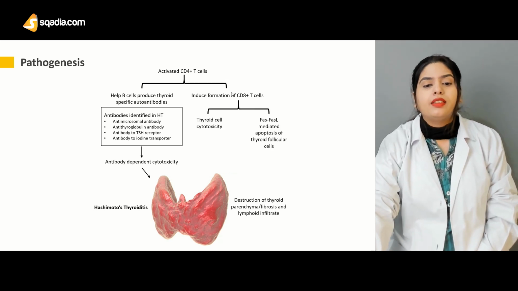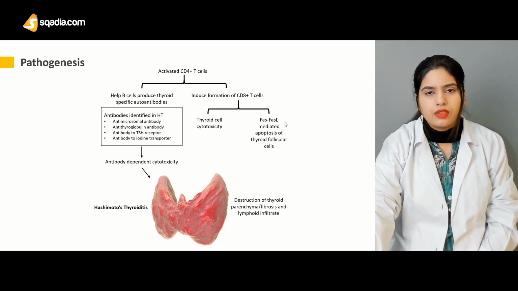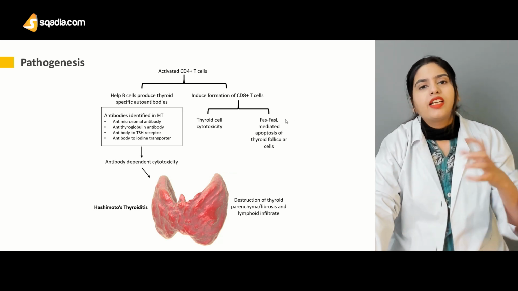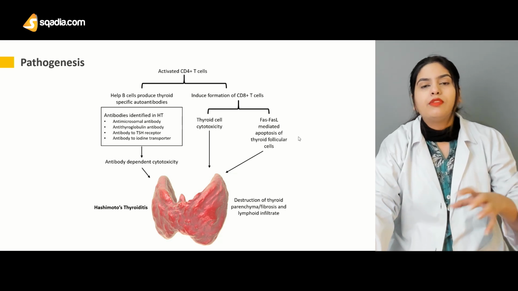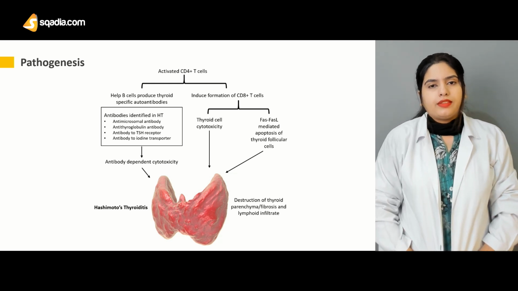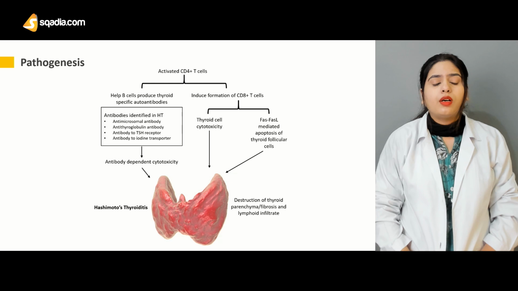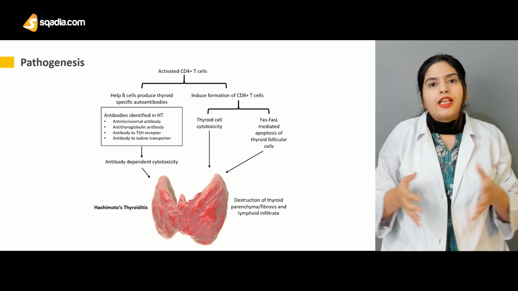Then on the other side, there will be cytotoxicity, thyroid cell cytotoxicity due to these killer cells that are produced by the CD4 T cells. And also there can be FAS or FAS-L mediated apoptosis of thyroid follicular cells. Now this FAS or FAS-L is basically the ligand protein that will mediate the apoptosis of thyroid follicular cells. Ultimately, there will be the death or destruction of the cells that will lead to Hashimoto thyroiditis.